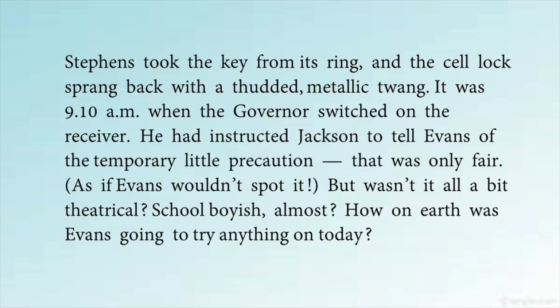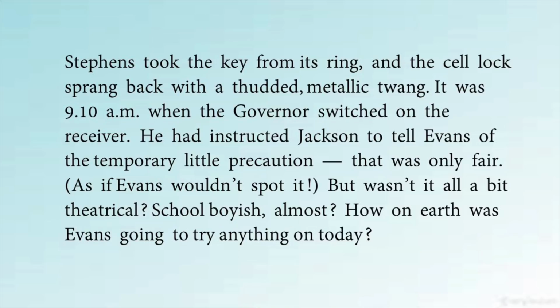As Evans wouldn't spot it, so they thought that Evans wouldn't see it, but then he had already seen it. So, that is why Jackson had remarked that the job was not done properly of concealing the microphone, but he had already seen it. But wasn't it all a bit theatrical, schoolboyish almost?